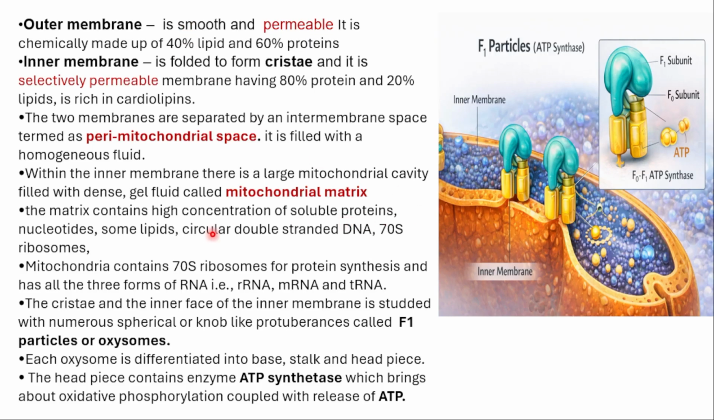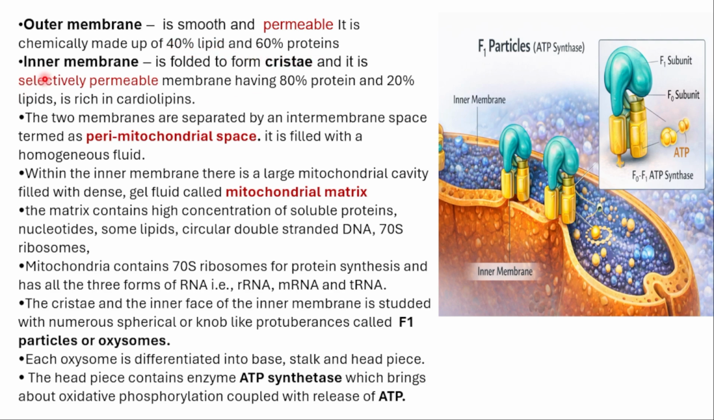Now this is the detailed information about the mitochondrial structure. Mitochondria has two membranes, as I just said, the outer membrane and the inner membrane. The outer membrane is smooth and permeable. It is chemically made up of 40% lipid and 60% protein. Please keep in mind, many times questions arise based on this, the percentage of lipid and protein. The outer membrane is smooth and permeable, in the sense that it allows everything inside, and it is 40% lipid and 60% protein.